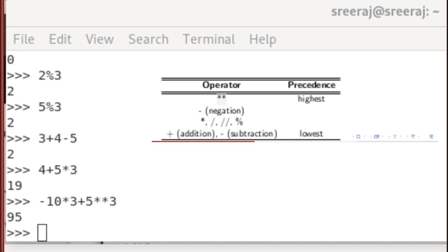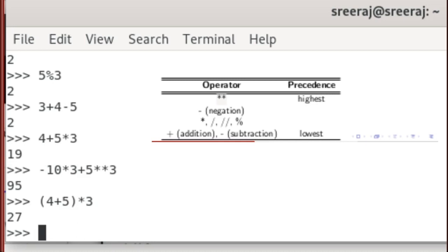Just like regular math, we can override the operator precedence using parentheses. I can have the expression 4 plus 5 evaluated first, before multiplying the result by 3, so I got 9 times 3.